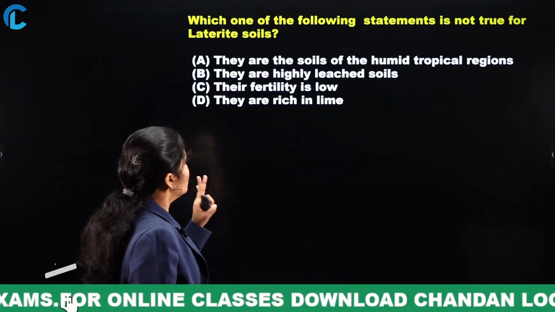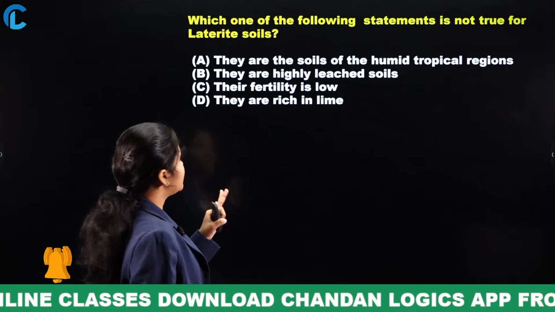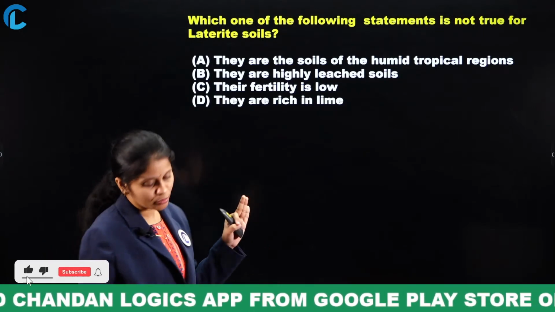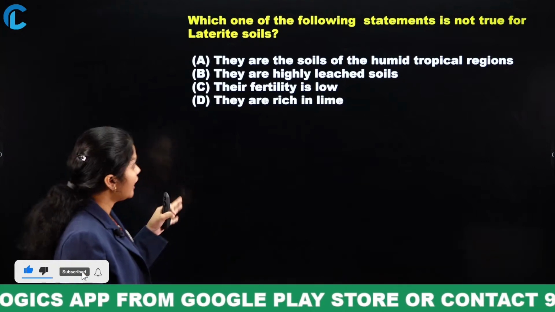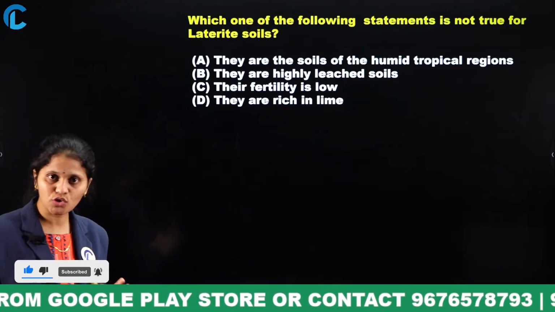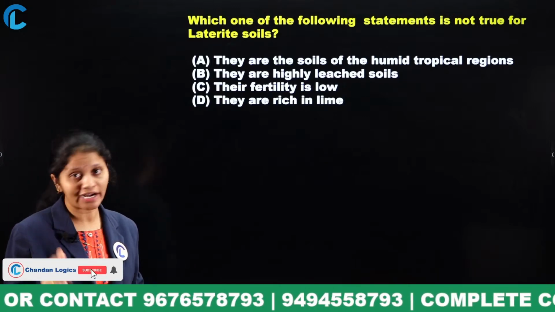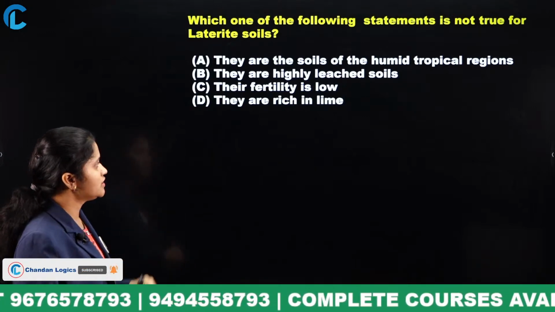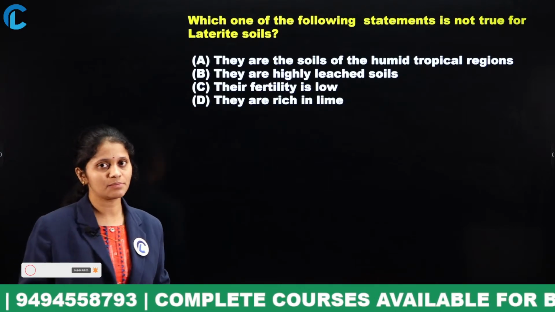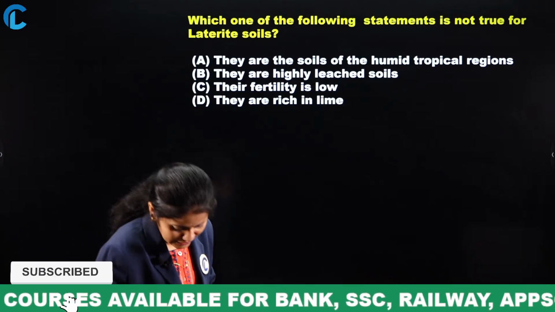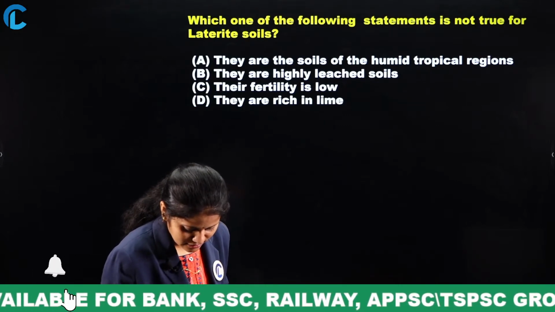Next, which one of the following statements is not true for laterite soils? They are soils of the humid tropical regions, and they are highly leached soils. Their fertility is very low. And the next one, they are rich in lime. The question is about what is not true about laterite soils.